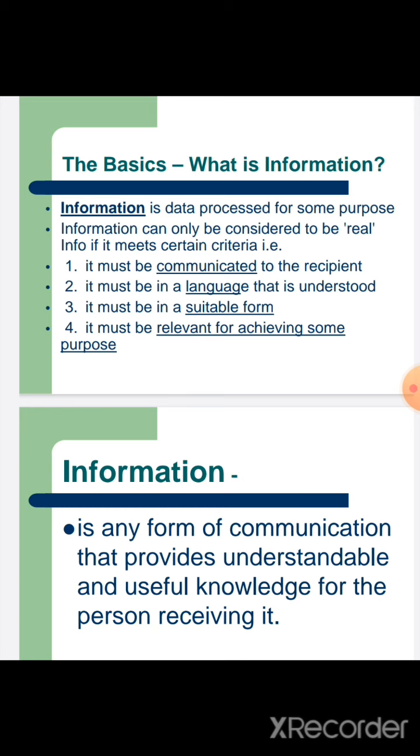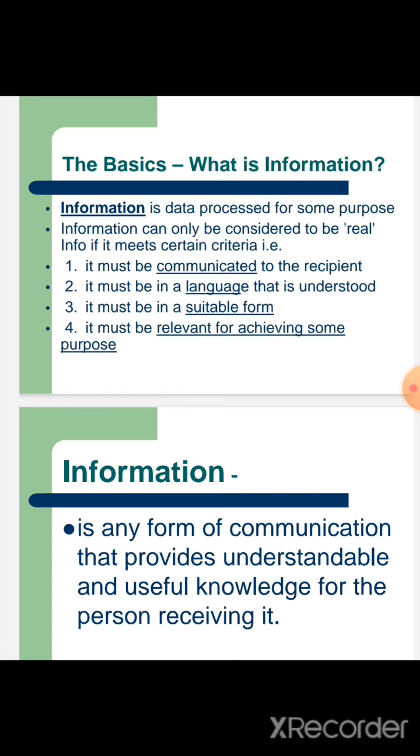Okay? So back to information. It's processed data, and this information can only be considered real information if it meets certain criteria. That is, it must be communicated to the recipient, that means the user. It must be in a language that can be understood.